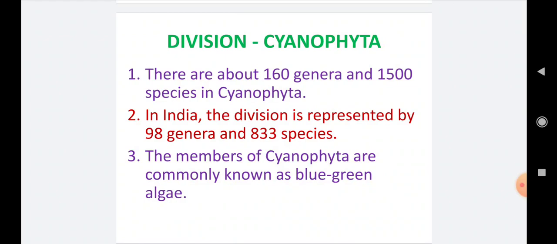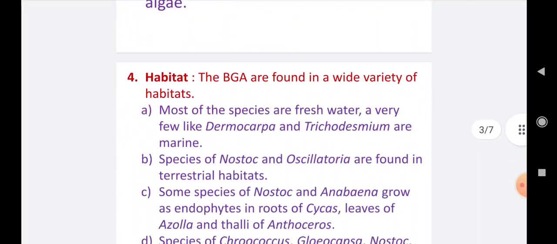The members or algae belonging to division Cyanophyta or class Cyanophyceae are commonly known as blue green algae or BGA. BGA is the most famous short form of blue green algae.